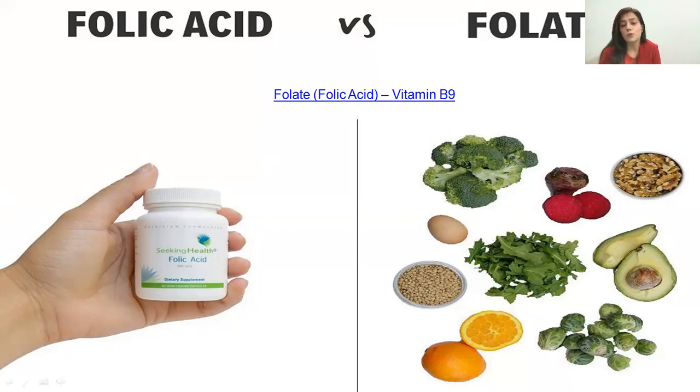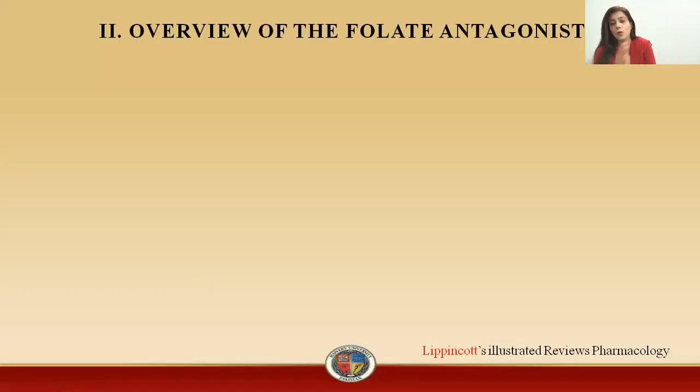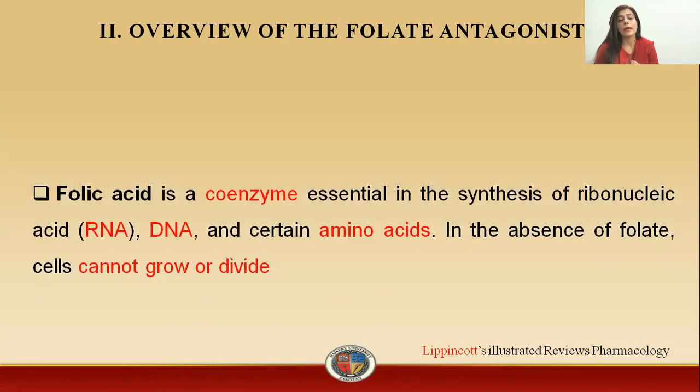If I show you this figure, you must know by analyzing it what the difference is. As is clear from the figure, folate is the natural source of vitamin B9, and folic acid is actually a synthetic source.